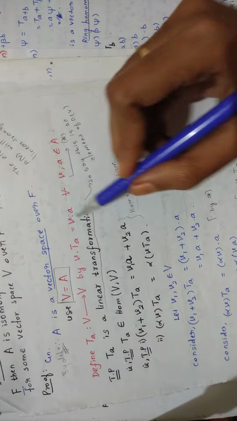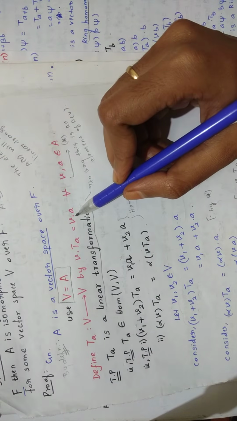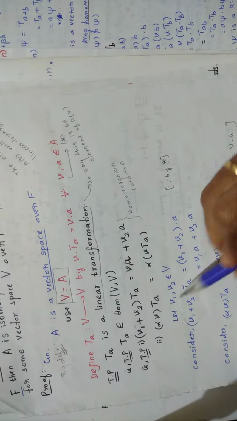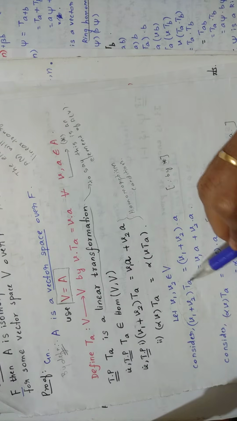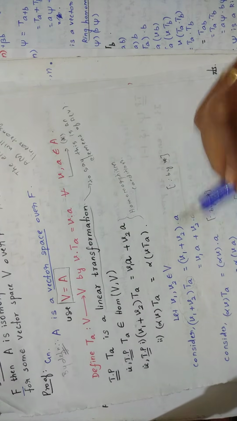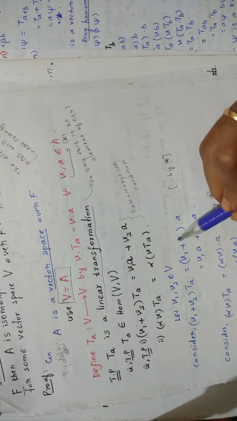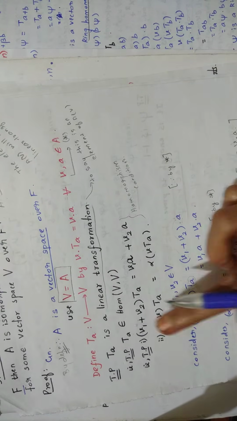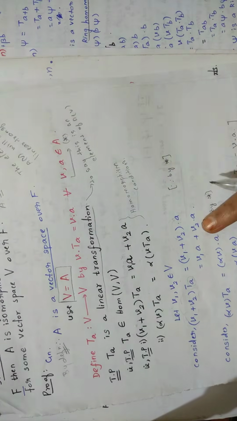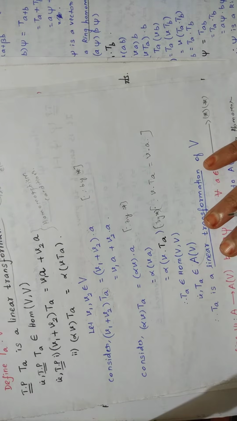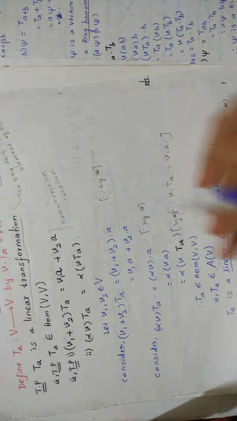According to this definition, write this value into this value. That is what you are writing. Now from this to this, you just multiply so that you will get this. So you have proved the right hand side. The first condition you have proved, and now we are passing on to prove the second condition of the homomorphism.